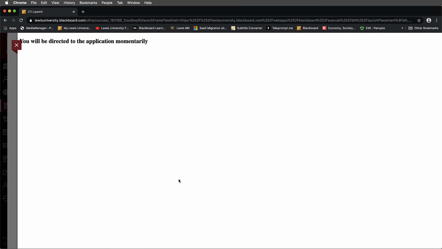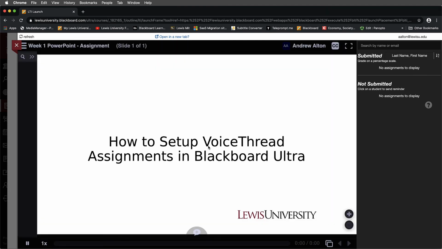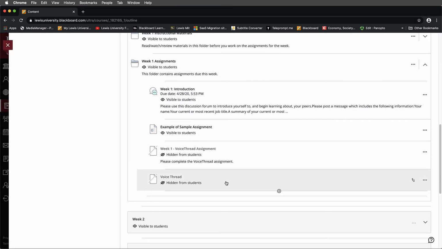Now this will be integrated with your gradebook, but it will also be void of comments that may have carried over from pre-existing classes. And hopefully we'll be redirected here. There we go. So you can see now I would view the PowerPoint assignment, and it's prompting me to leave comments. And that's how you'd set that up and clear out comments from previous course videos.